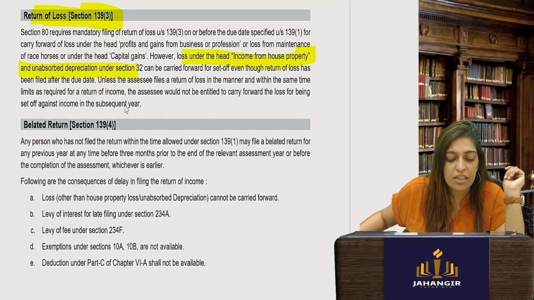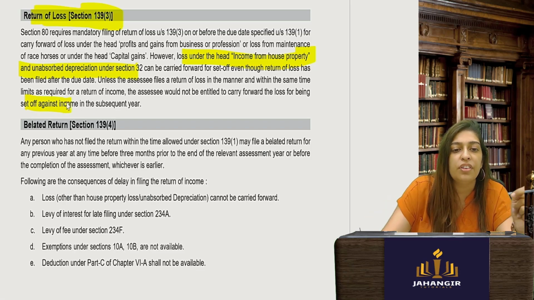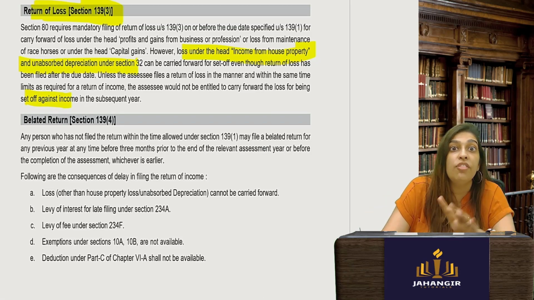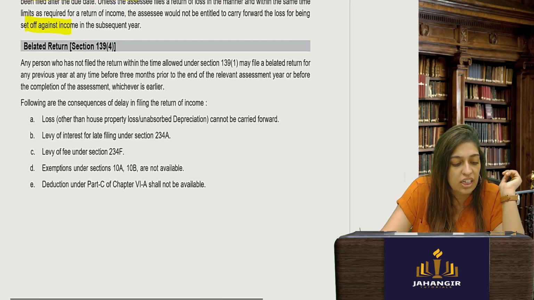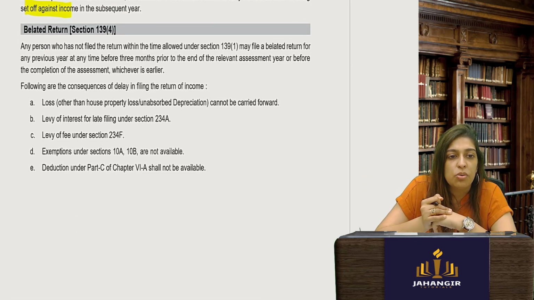Okay, the assessee would not be entitled to carry forward the loss or set off if there is any other loss and you have not filed the return. So if I have got a loss this year, file your return stating the loss. Belated return. Any person who has not filed the return within the time allowed under 139(1) may file a belated return for any previous year.